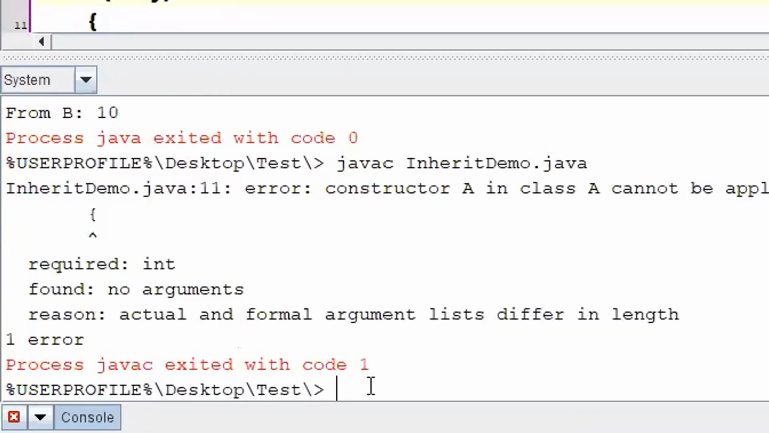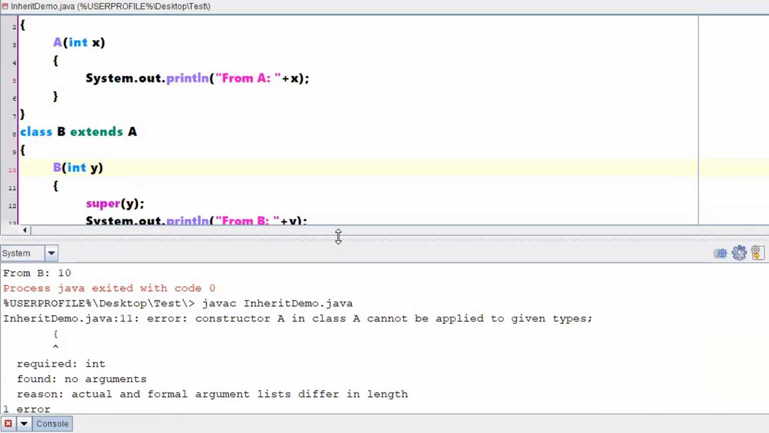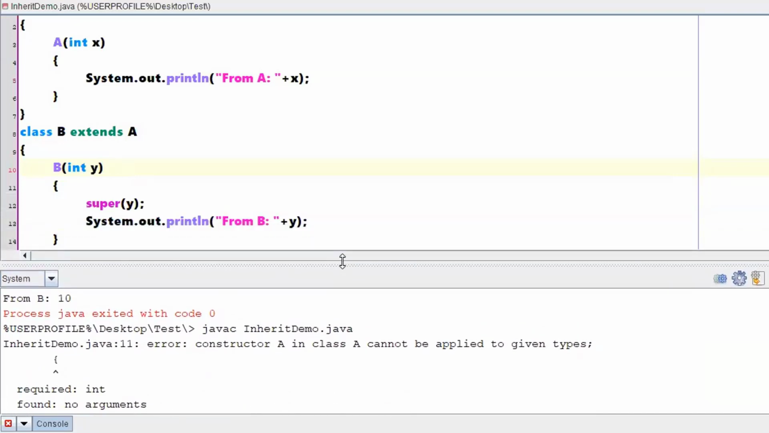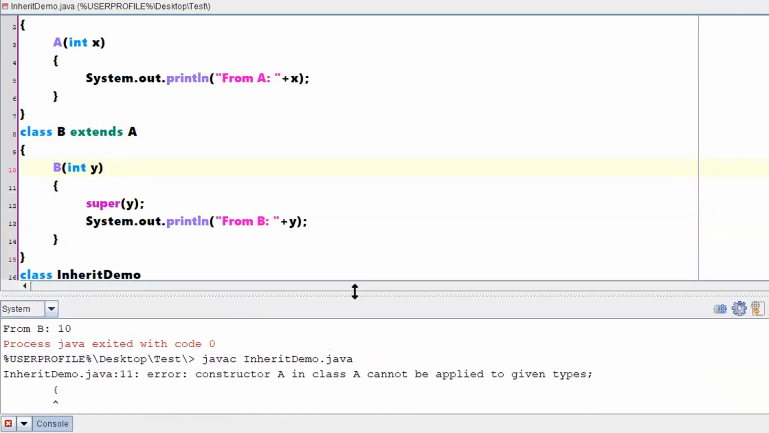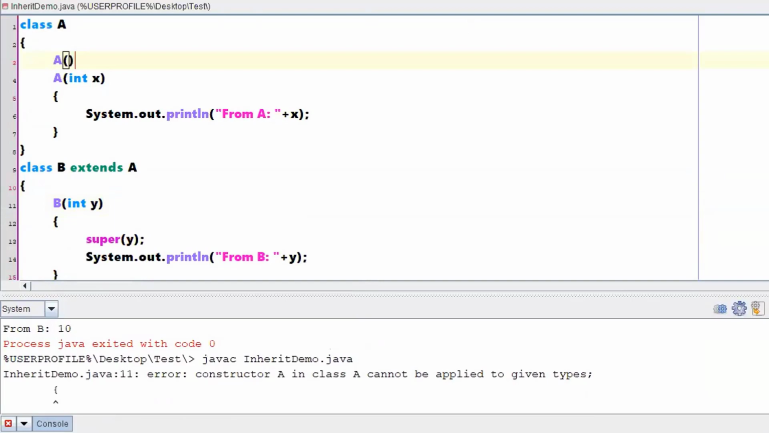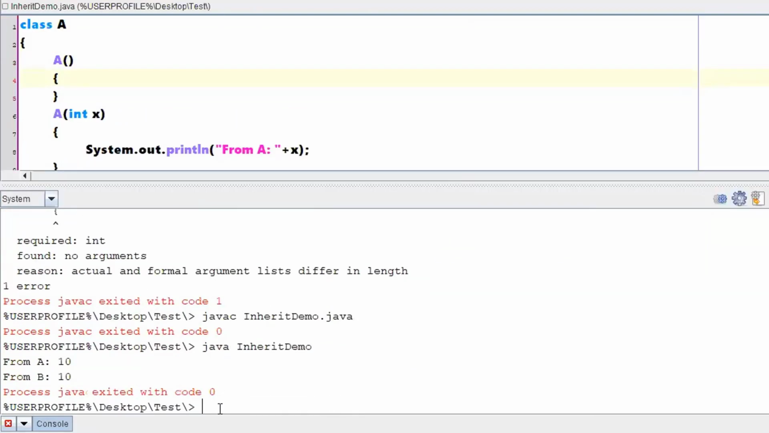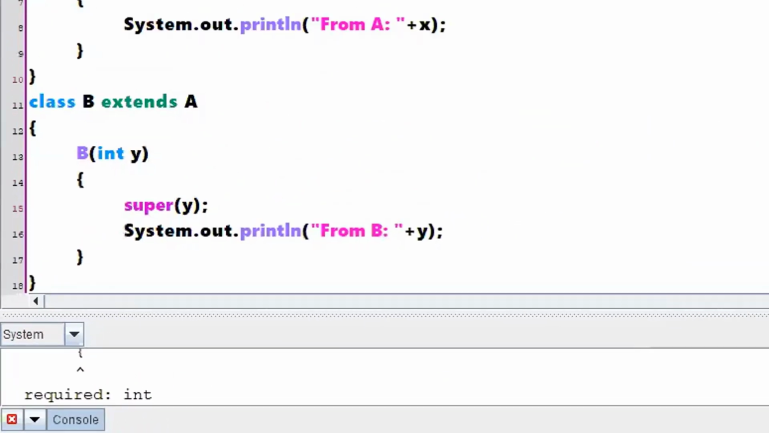Cannot be applied to given types, error, which line? Line number 11. Constructor A in class A cannot be applied to given types. Okay, one second.